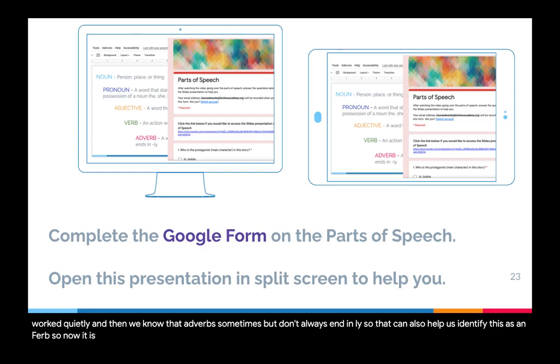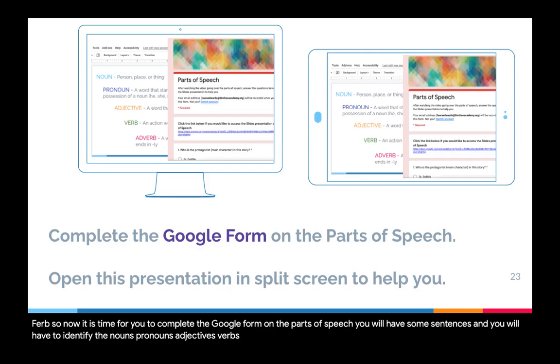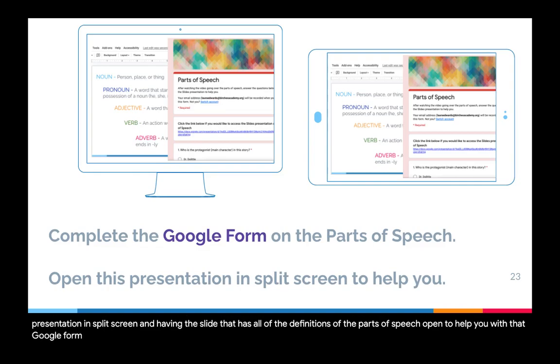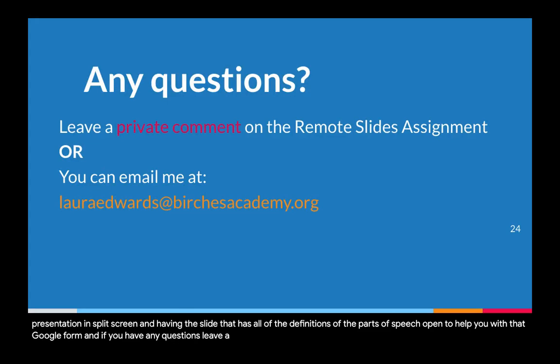So now it is time for you to complete the Google form on the parts of speech. You will have some sentences and you will have to identify the nouns, pronouns, adjectives, verbs, and adverbs in those sentences. So I'd recommend opening this presentation in split screen and having the slide that has all of the definitions of the parts of speech open to help you with that Google form. And if you have any questions, leave a private comment on the remote slides assignment, or you can email me, and there's my email written there.